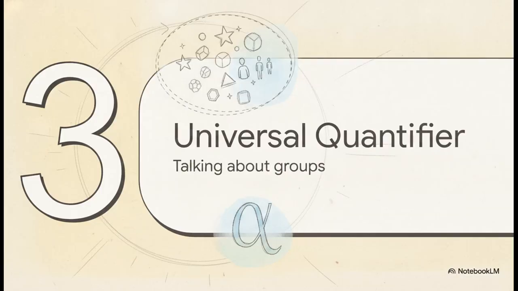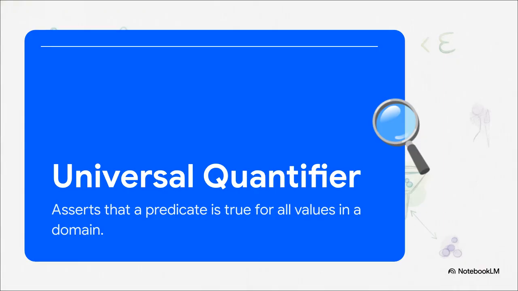Moving right along to part 3, the universal quantifier. Okay, so this is the tool that gives us the absolute superpower to talk about entire groups at once, without having to check items one by one by one. The universal quantifier is denoted by this cool upside-down A symbol. What it does is assert that a predicate, P of x, is true for all values of x in a specified domain.